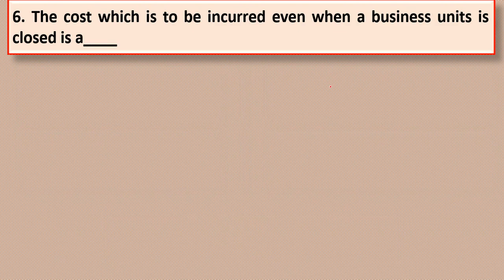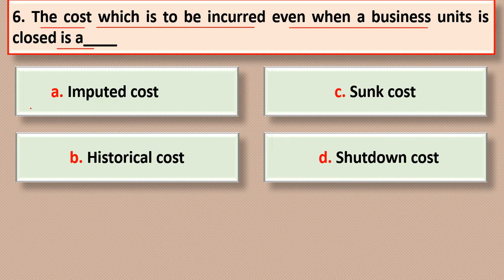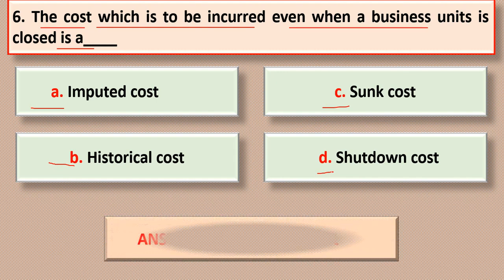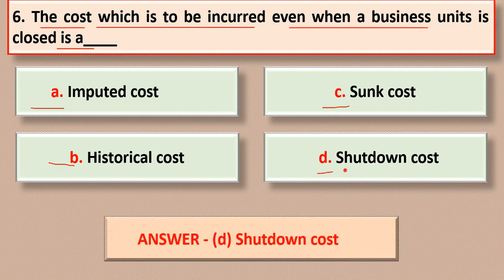Question number 6. The cost which is to be incurred even when a business unit is closed is dash. Correct answer is option D, shutdown cost. The cost which is to be incurred even when a business unit is closed is a shutdown cost.